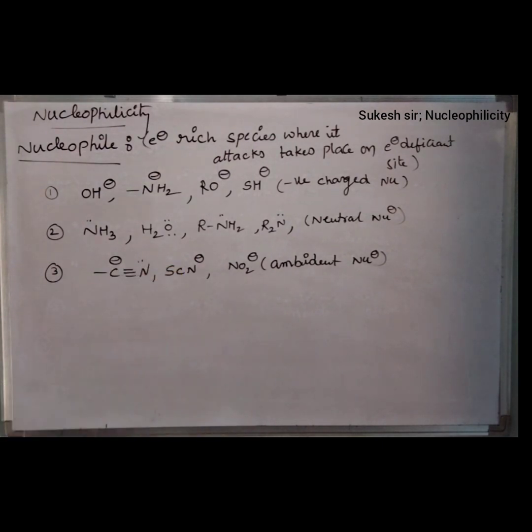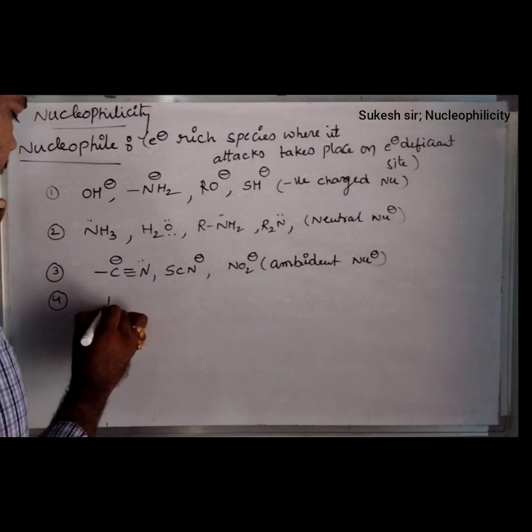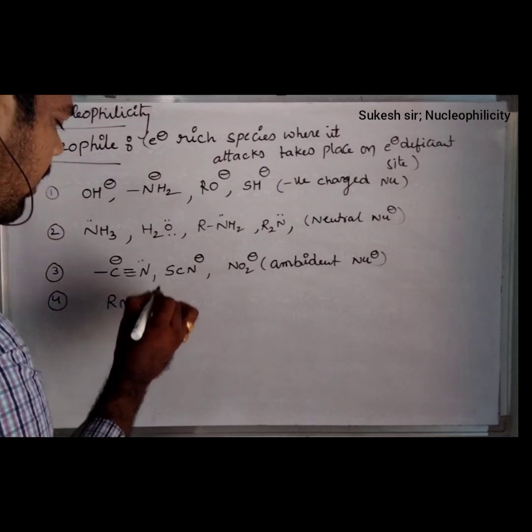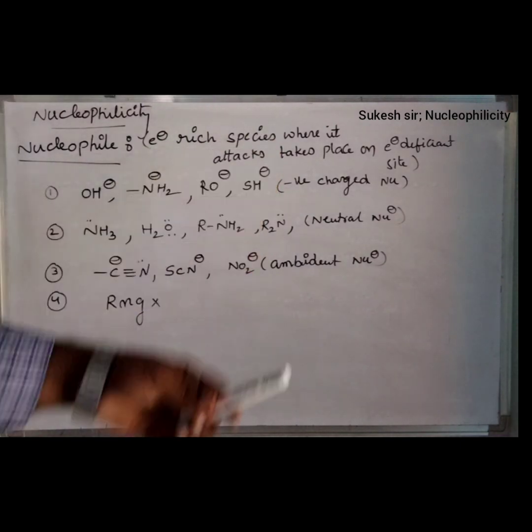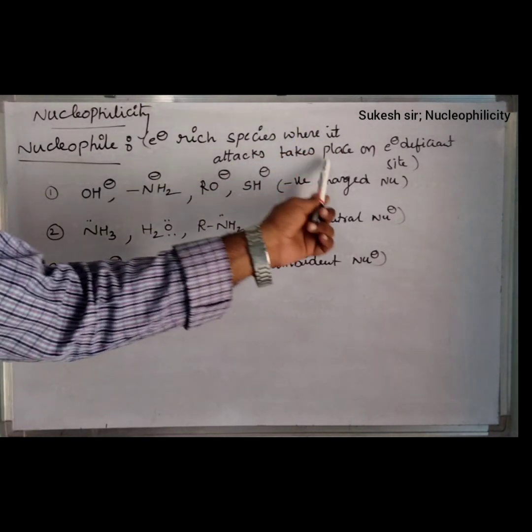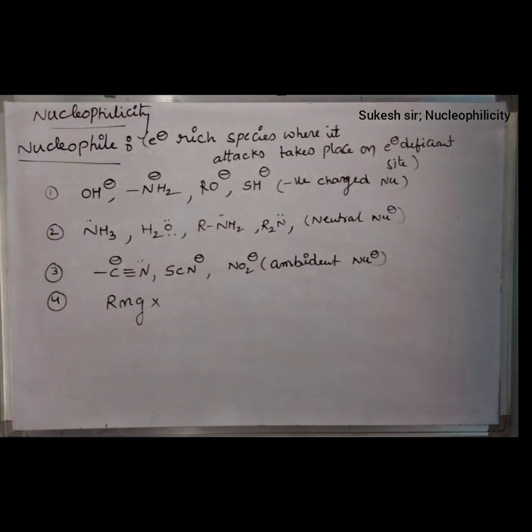In addition, organometallic compounds, that is, RMgX, a Grignard reagent, which is an organometallic compound, also act as good nucleophiles. In discussing the definition of a nucleophile, we considered the first step: an electron rich species, where attack takes place on an electron deficient site. How does the attack take place?